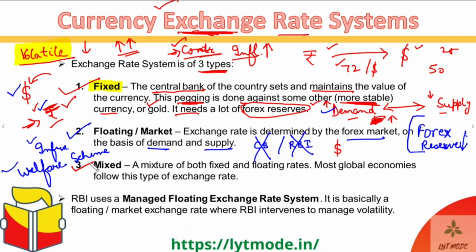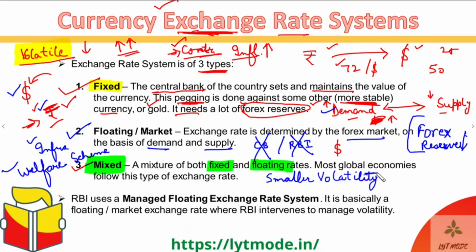Earlier we had a fixed exchange rate system, but now we have started following this one. The type that we are talking about over here, the third one, is the mixed exchange rate system. Now, the mixed exchange rate system is a mixture of both fixed and floating exchange rates, and most global economies follow it. So basically, you keep the exchange rate system floating, in the sense that you do not interfere with smaller volatility shocks. Let me put the word small over here. Smaller volatility shocks, you do not intervene.